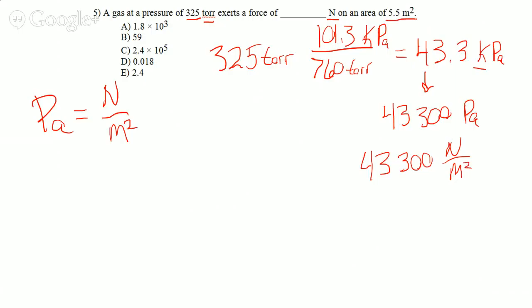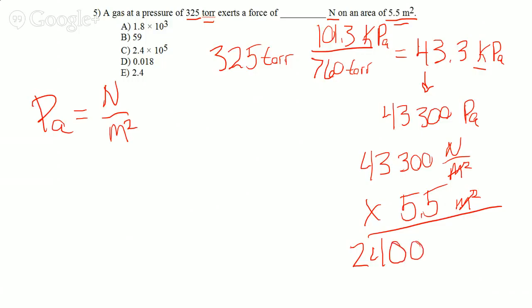And if they tell us we have 5.5 meters squared, you got to times that by 5.5 meters squared. The meters are going to cancel out. You're going to be left with newtons. So do that math and you get the final answer of 2.4 with 4 zeros afterwards, which would be choice number C.